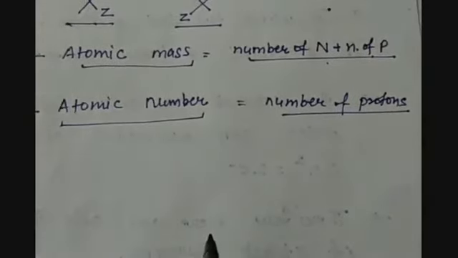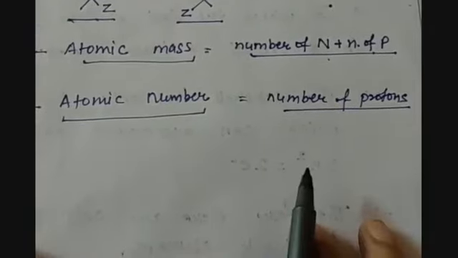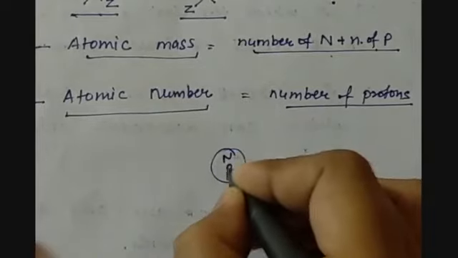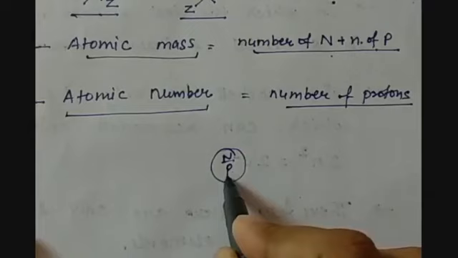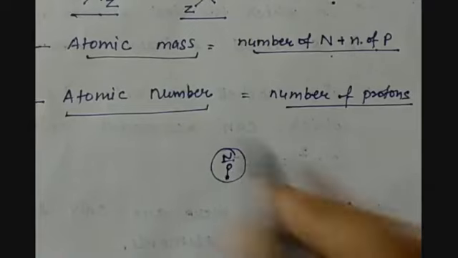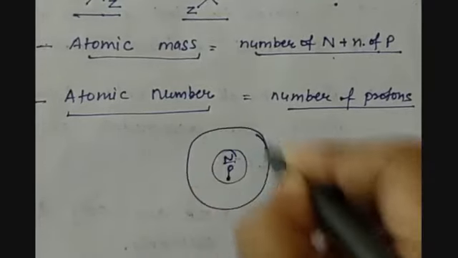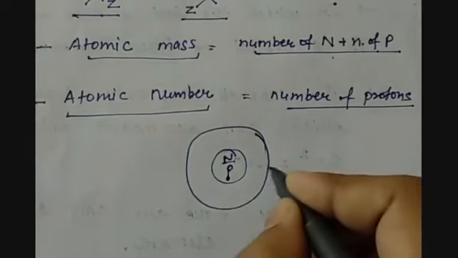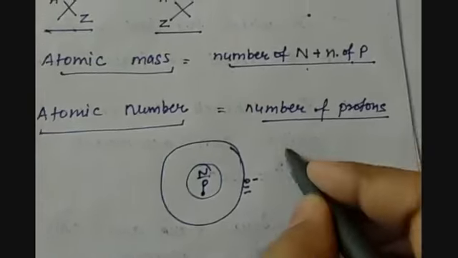Why? Because here also we have the proton. Just think of a nucleus in which there are neutrons and protons. Neutrons are neutral in nature, whereas protons have a positive charge. To stabilize a nucleus, we have negative charge around it, which is called electrons. Electrons are negatively charged.